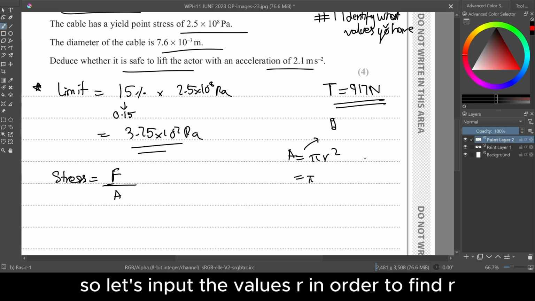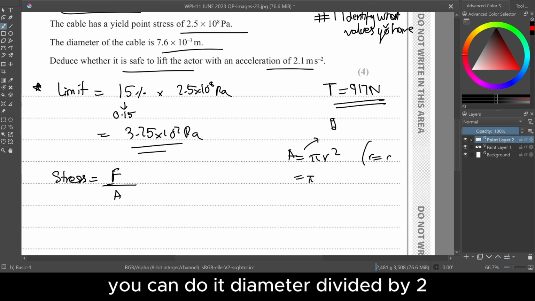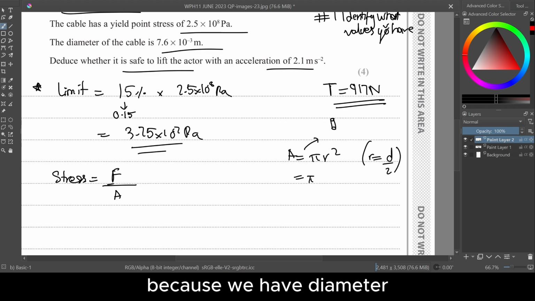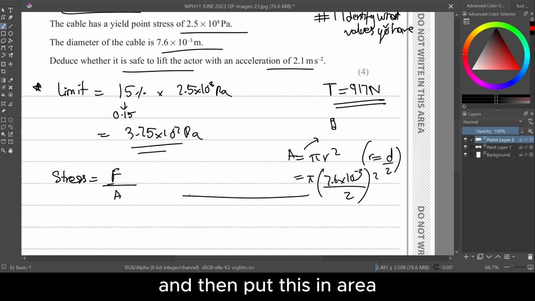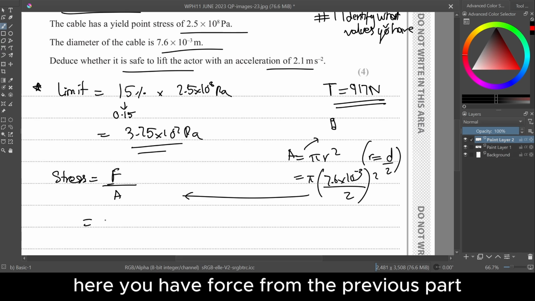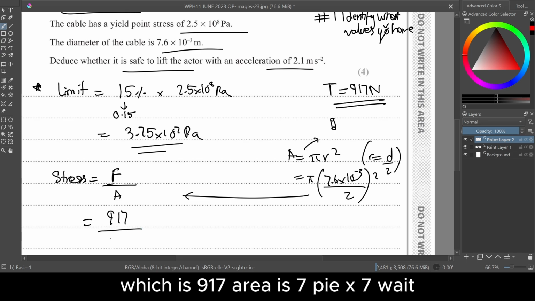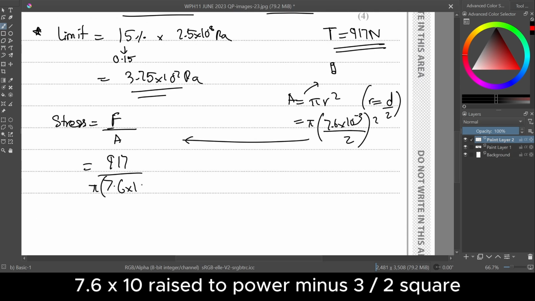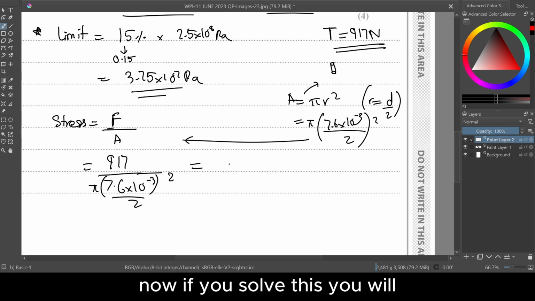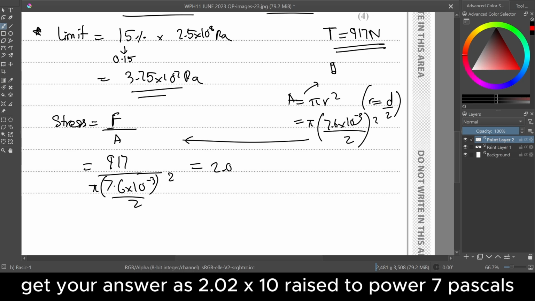So let's input the values. In order to find R, you can do diameter divided by 2 because we have the diameter. So 7.6 times 10 raised to power minus 3 divided by 2 and square, and then put this in area. Here you have force from the previous part, which is 917. Area is pi times 7.6 times 10 raised to power minus 3 divided by 2 square. Now if you solve this, you will get your answer as 2.02 times 10 raised to power 7 pascals.